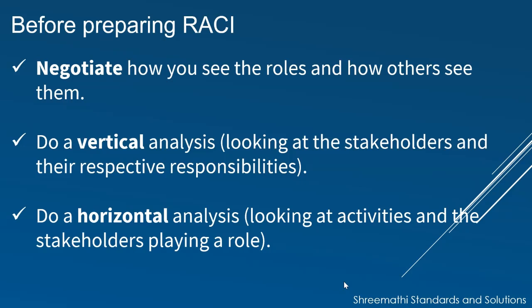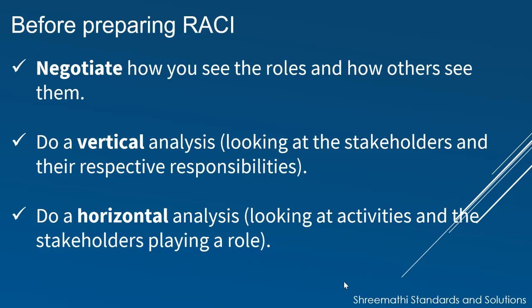Do a vertical analysis looking at the stakeholders and their respective responsibilities. Are there too many R's? Can the functional role stay on top of so much stuff? Can the decision or the activity be broken into smaller or more manageable tasks? Does someone have no R's or A's? Should this role be eliminated or shifted? Have processes changed to a point where resources should be redistributed?